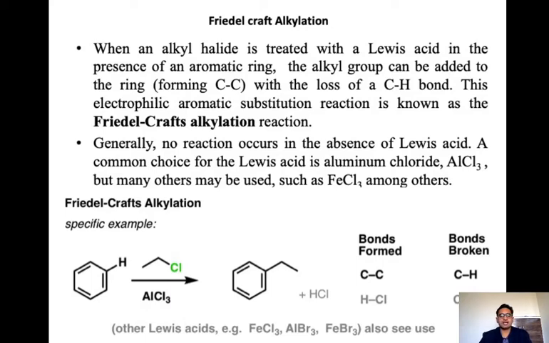In Friedel-Crafts alkylation, a specific example is benzene with ethyl chloride. In the presence of AlCl3 we get ethyl benzene. The ethyl group is introduced and attached to the ring here, so we can say this is the Friedel-Crafts alkylation product. A carbon-carbon bond is formed and a carbon-hydrogen bond is broken here.